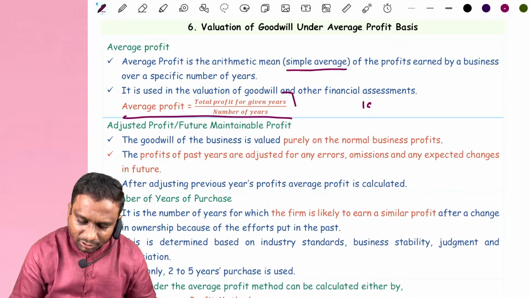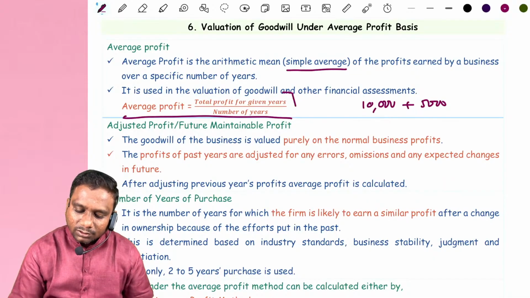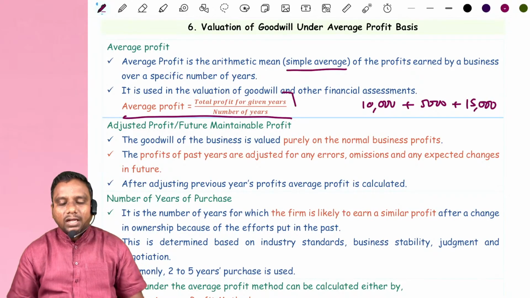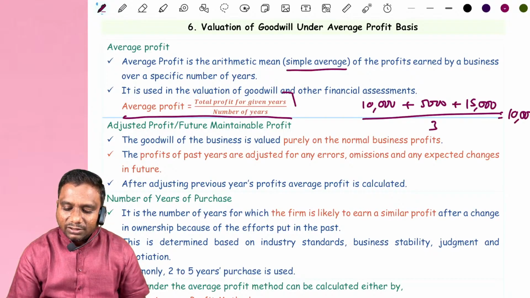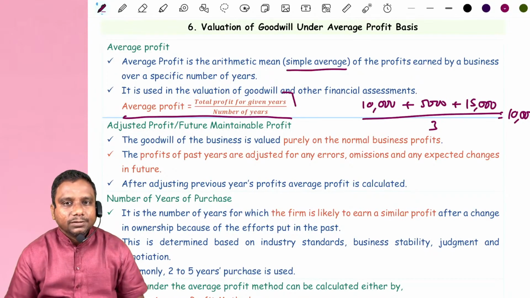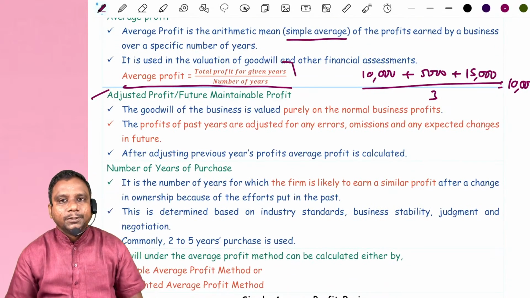Suppose first year 10,000, second year 5,000, third year they have given 15,000. Add the 3 years profits, total 30,000, divided by 3. How much are we getting? 10,000. This is our average profit. Next one, adjusted profit or future maintainable profit.